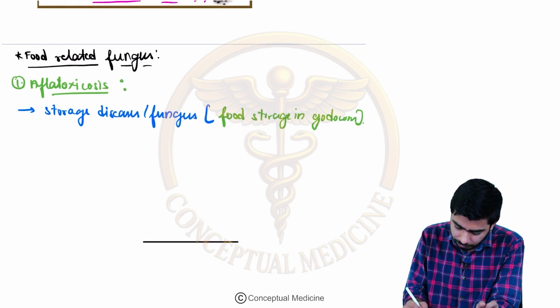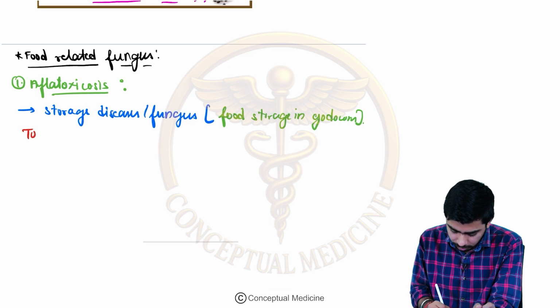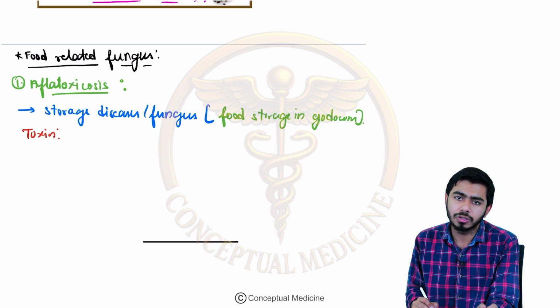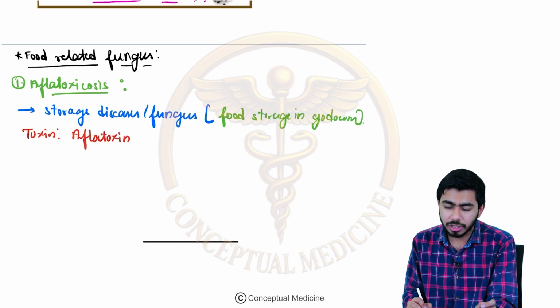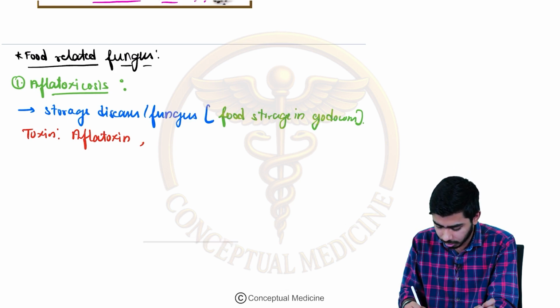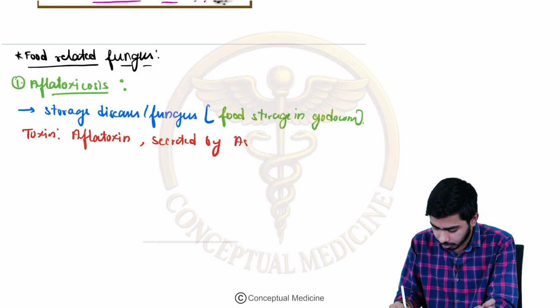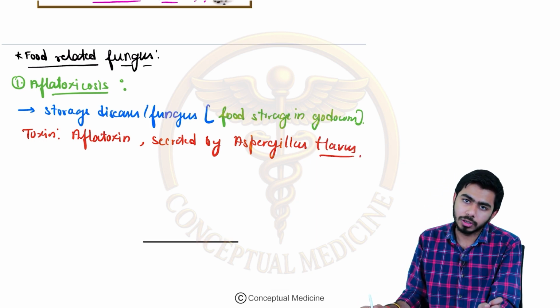Basically, the toxin over here, which we should know, that is the aflatoxin. As the name suggests, the toxin over here, the aflatoxin, will be causing the aflatoxicosis. And that will be secreted by what? That will be secreted by the fungus, that is the Aspergillus flavus. So it is actually secreted by Aspergillus flavus. That will be the fungus over here, right?